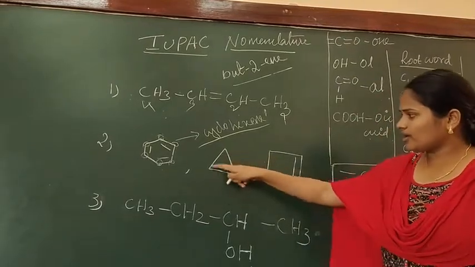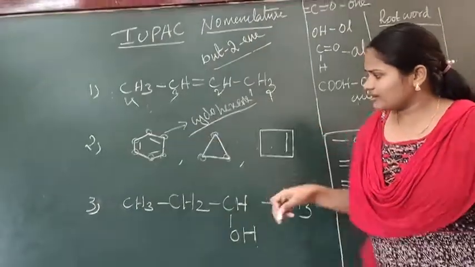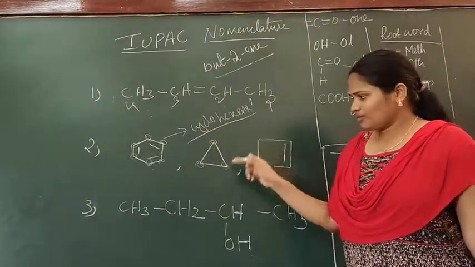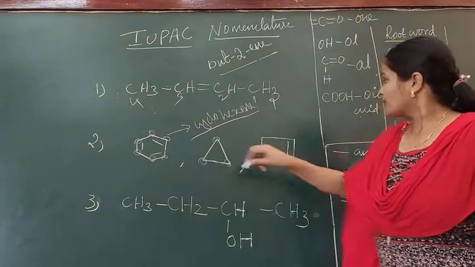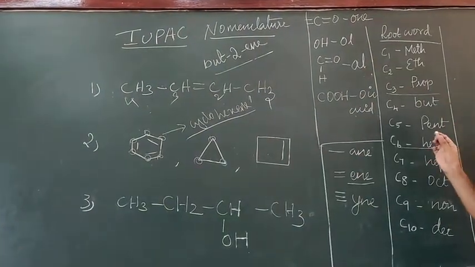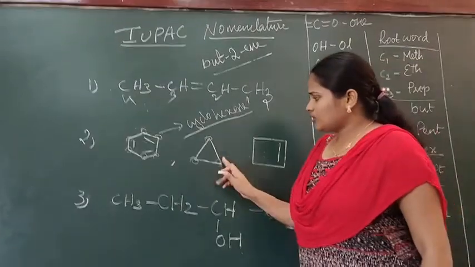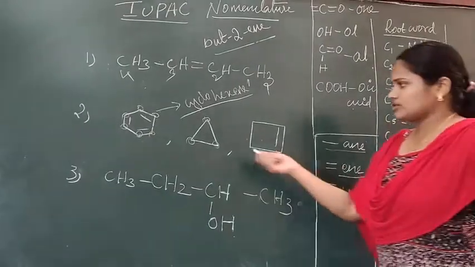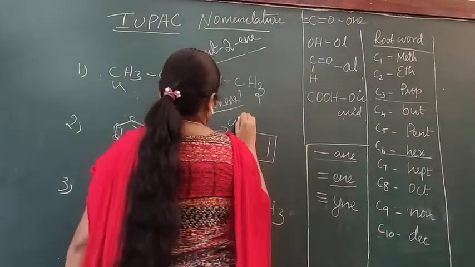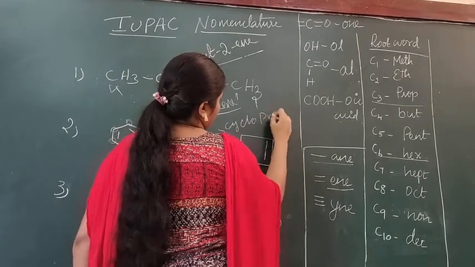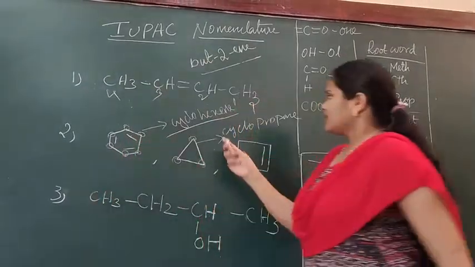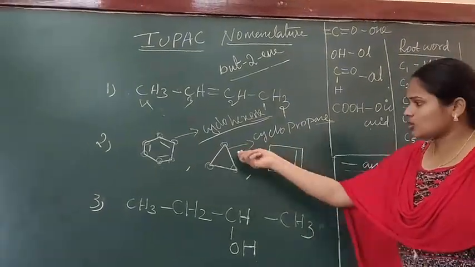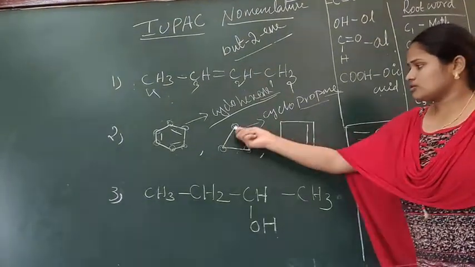Here we have only 3 carbon, 1, 2, 3, and there is no double bond. All the bonds are single bonds. So the compound name starts with cyclo, and we have 3 carbon. The root word for 3 is pro. So cyclopro, and all the bonds are single, so we finish with ane. Here I finished with ene because we have a double bond, and here I completed with ane because all the bonds are single. Since we have 3 carbons, I wrote pro.